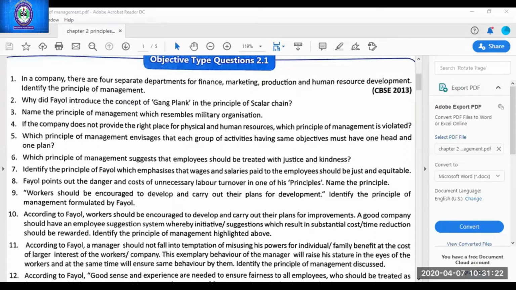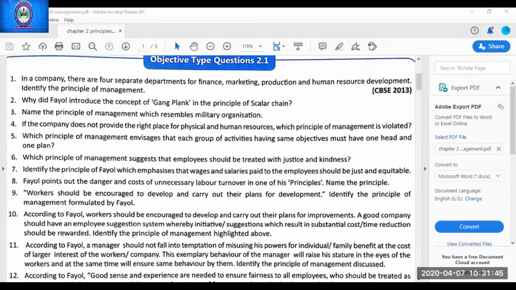Name the principle of management which resembles a military organization. Unity of command. In a unitary organization, which principle is found there? Unity of command. Next. Anushka Bansal, start reading questions from 4 to 8. Fast.